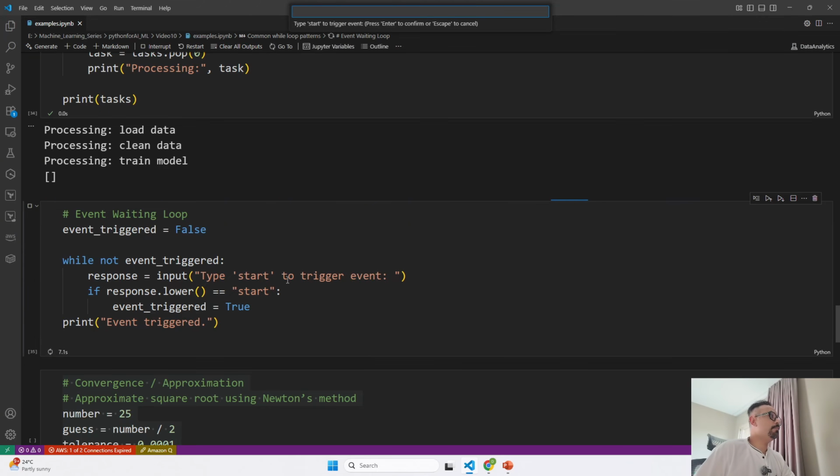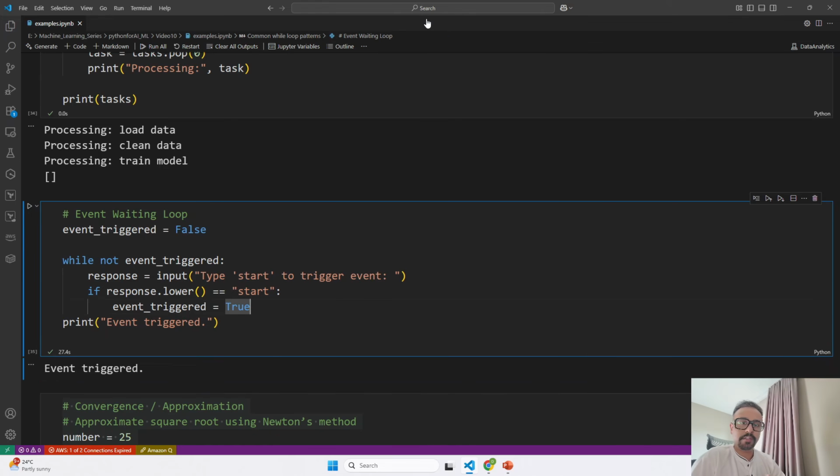As soon as I provide the input over here, by default I have kept event triggered as false. So while the event is not triggered, it is running, because I have not triggered the event. Now it is saying to type start to trigger the event. When I say start, then and only then the loop will end. So if I say start, then the event is triggered.